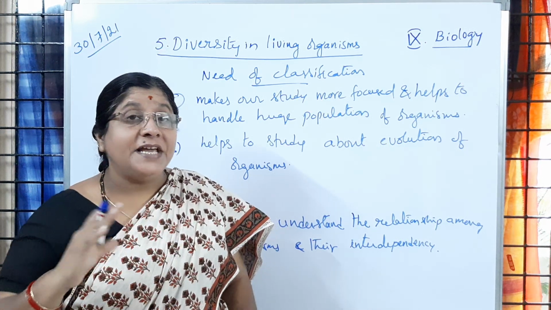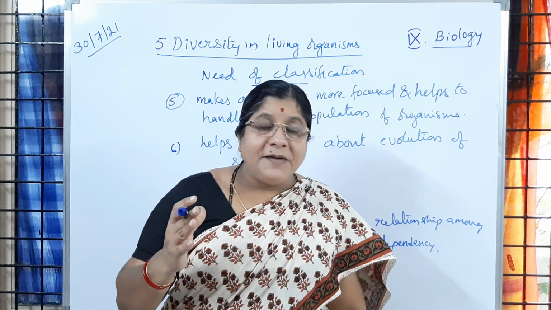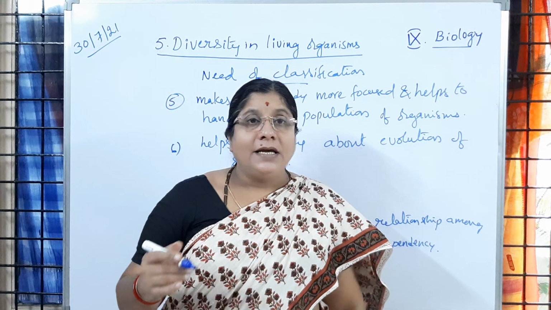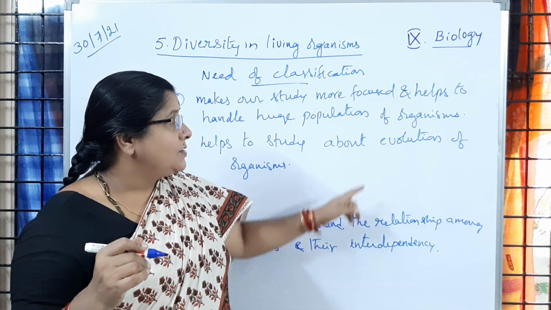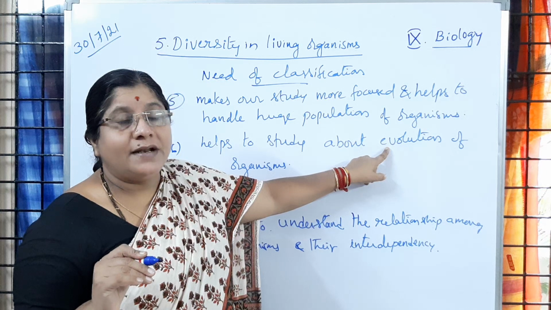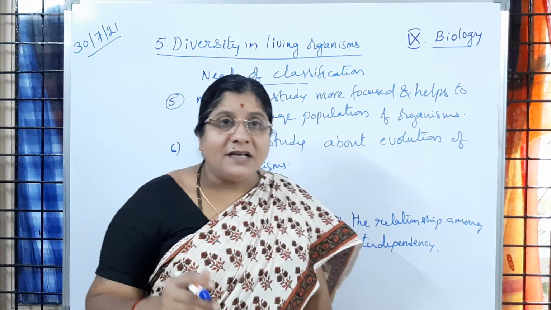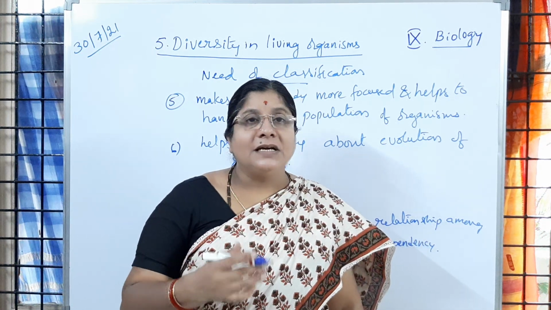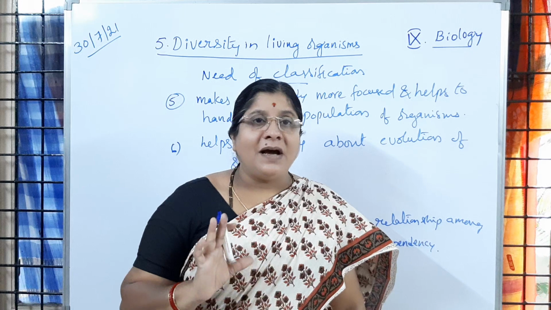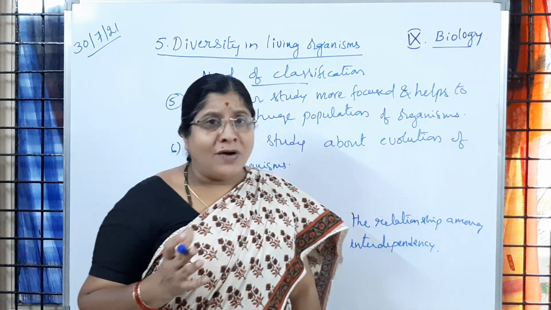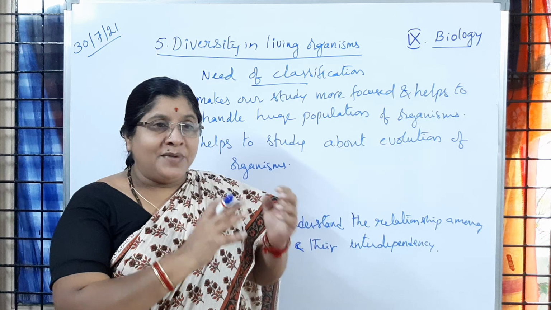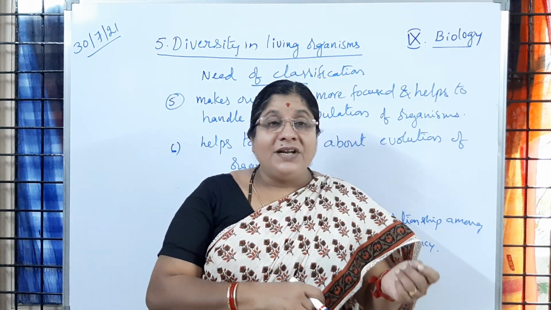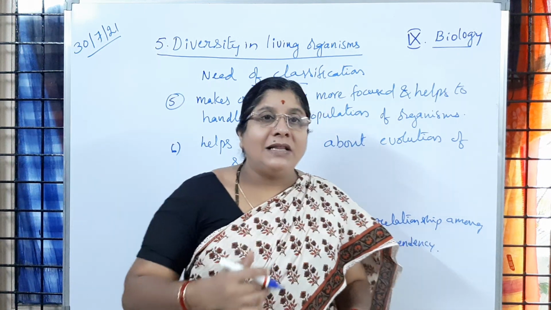So that slow and steady process whichever happened among the living organisms to have the present organisms, so that process we call it as evolution. So evolution here, best example I can say you, we all have been evolved from single celled animals. Amoeba, if I tell. So you wondered, is it not, children? So that amoeba, it lives in water. It is said to be a microscopic organism. Only one cell is present, and that one cell is doing all the functions.